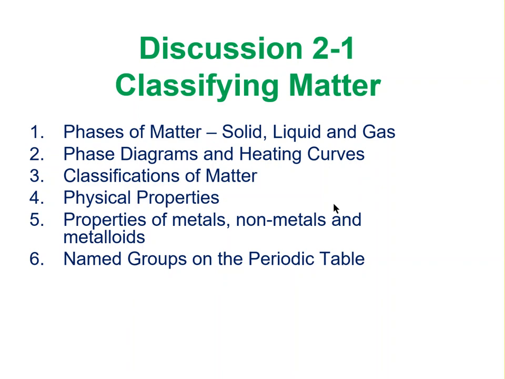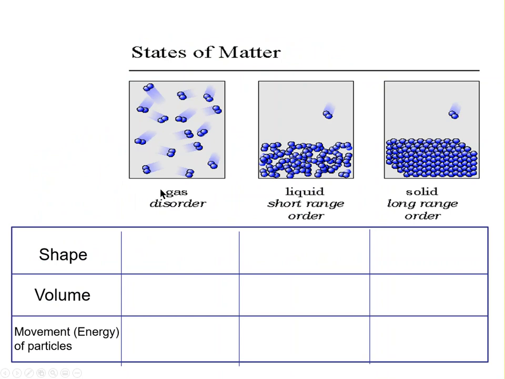All right, it's time for discussion 2-1, classifying matter. All right, so let's first look at states of matter. There's 3 states: solid, liquid, and gas. What I want you to be able to do is describe the shape, volume, and energy of the particles.